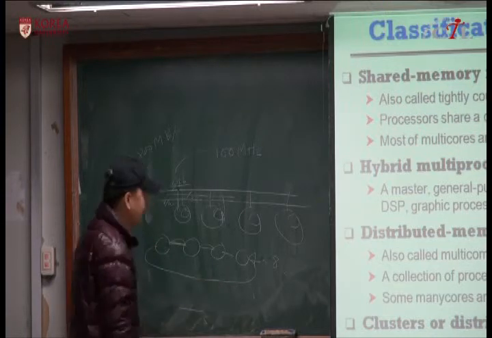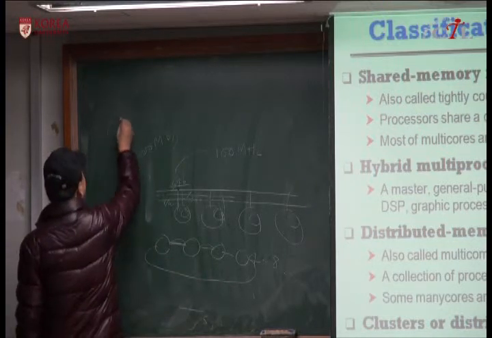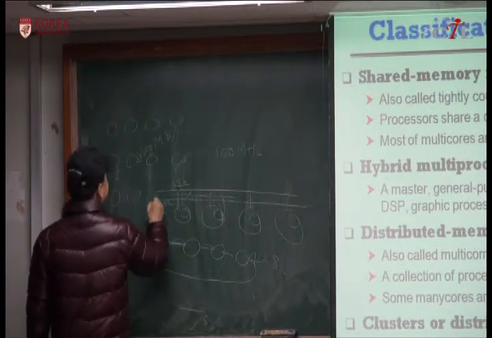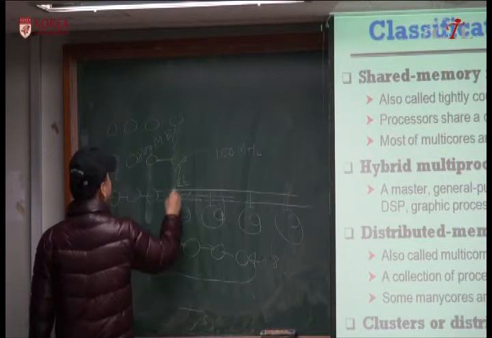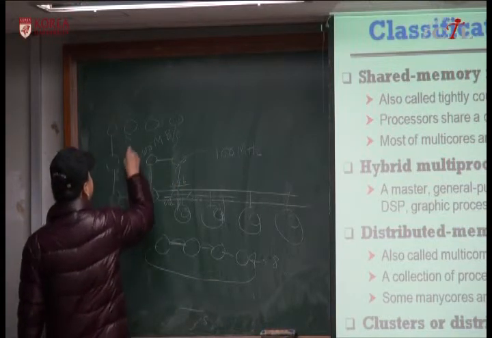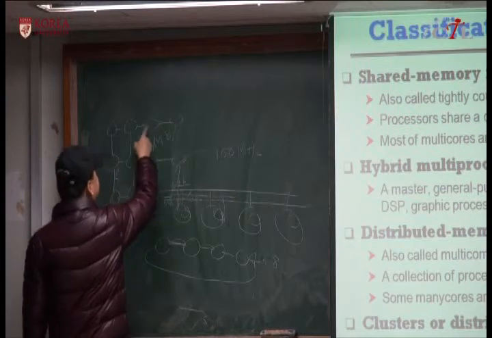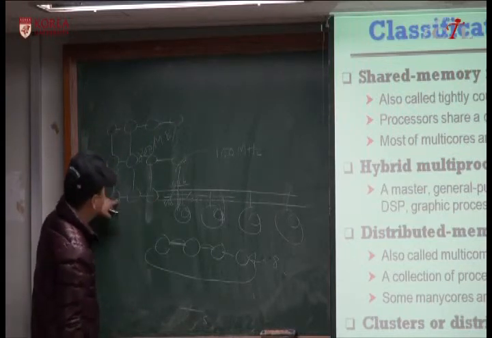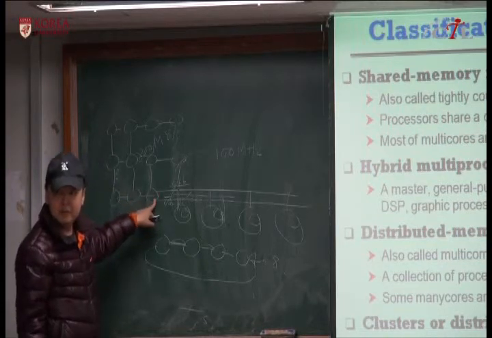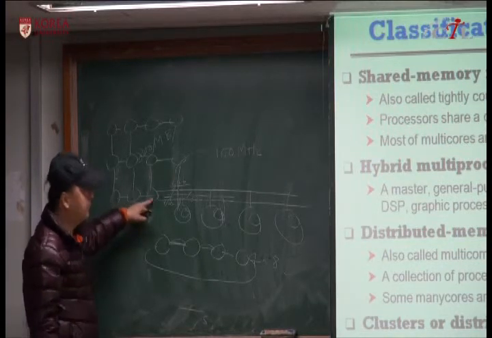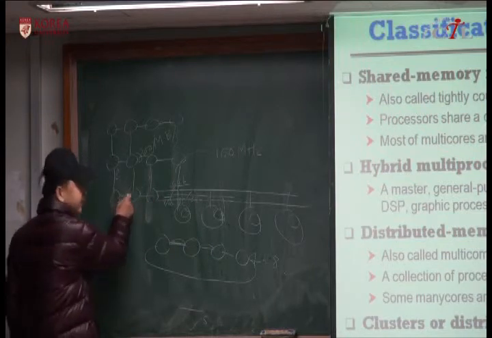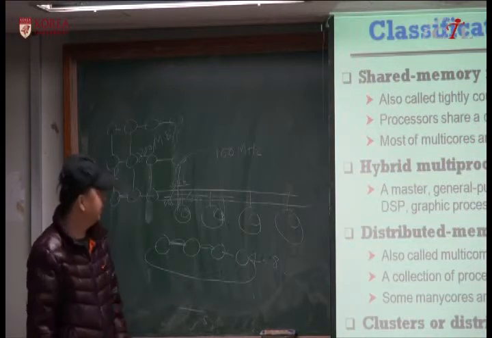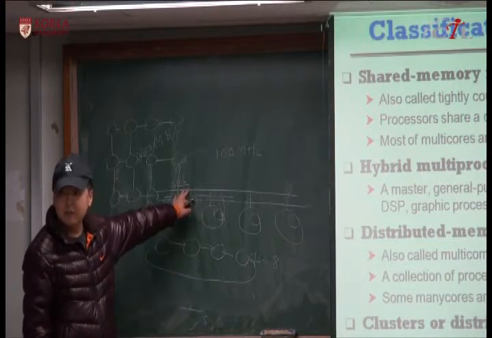Okay? So this is called a ring, and this is called a torus. Torus is like this. Torus, not torus, this is a mesh. So this is a processor core, and it can communicate with another processor by sending a packet, a message, to this processor. So it's multi-hop communication, but each transmission line is a point-to-point transmission line. Usually a point-to-point transmission line is much faster than bus speed.